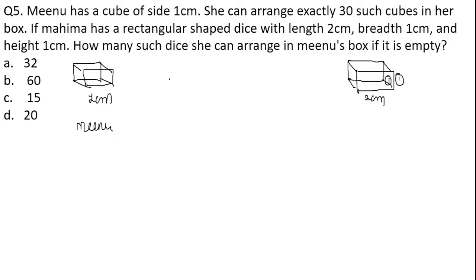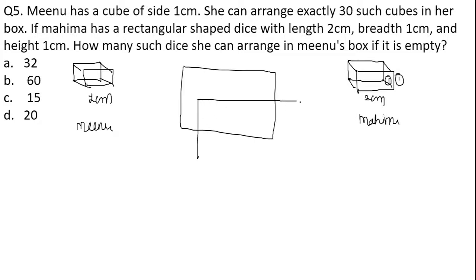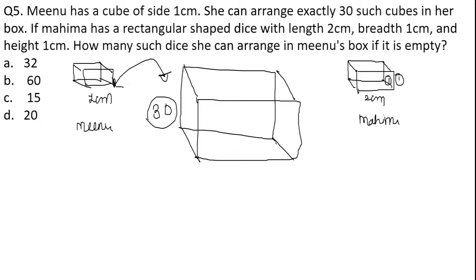And we have a big box, which belongs again to Minu. Okay, if Minu starts arranging such cubes in this box, then she can arrange 30. She can arrange such 30 boxes in this large box.